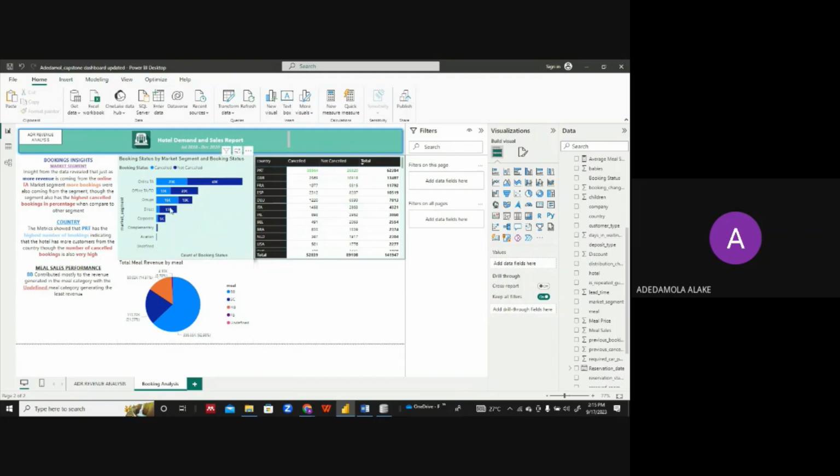Then another chart I displayed was the booking status by market segment. Here it shows that the online travel agent contributed more to the bookings, but they also had the highest number of bookings being cancelled. We had 63,000 bookings coming from the online travel agent, but out of these 63,000, 40,000 are being cancelled.